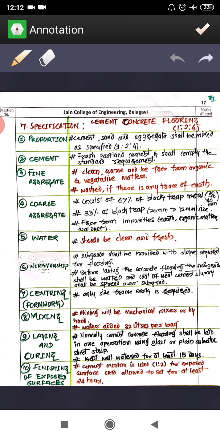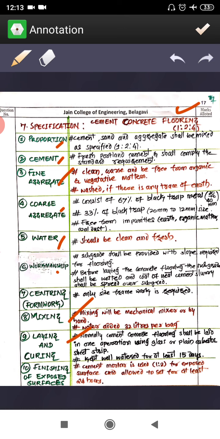Sometimes you don't have the centering also. So PCC we usually lay for the flooring. PCC flooring I am discussing here. So for flooring, centering means we are going to use the side planks, right? Side planks we are going to use there. Else the remaining sequence will be the same: you will have the proportion, then cement, sand, coarse aggregate, then water, workmanship. As I said, centering depends. Then mixing, laying, and finishing.